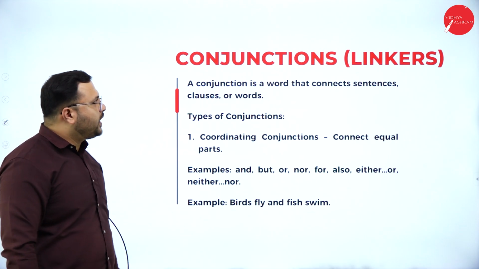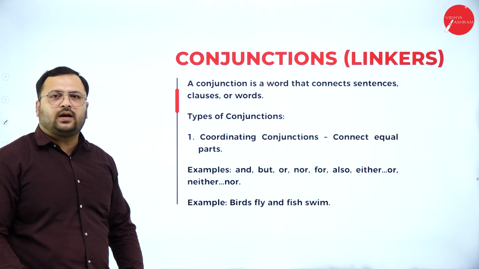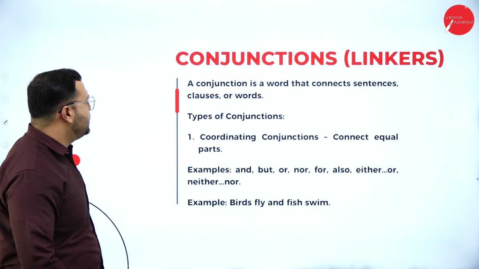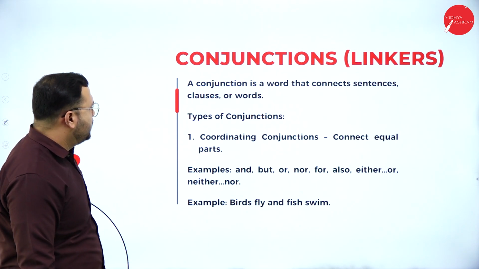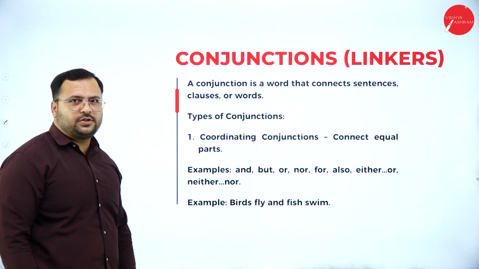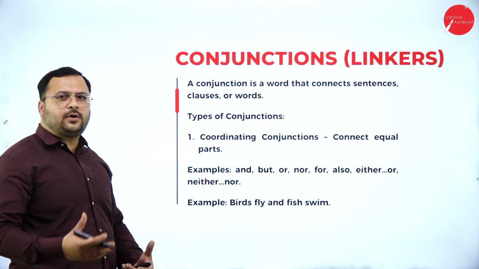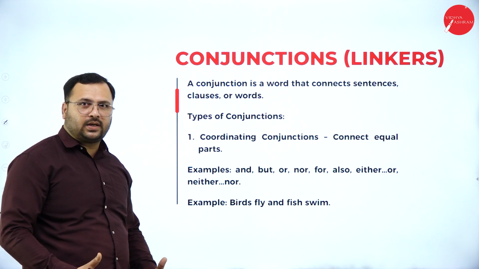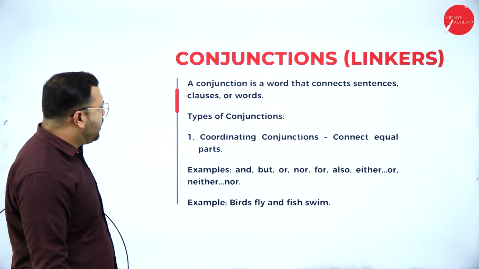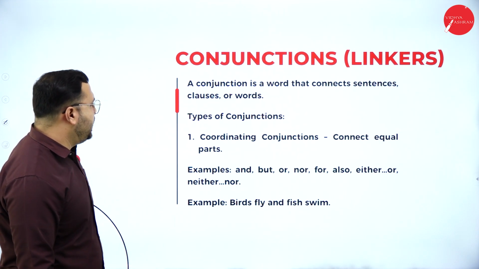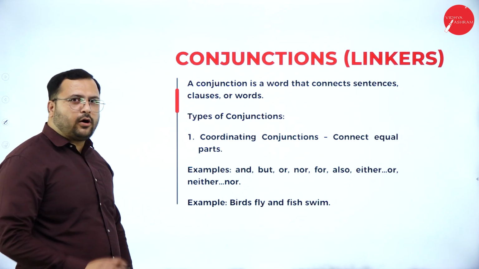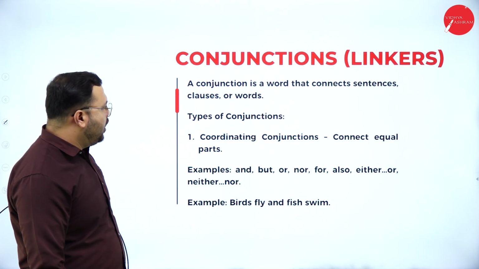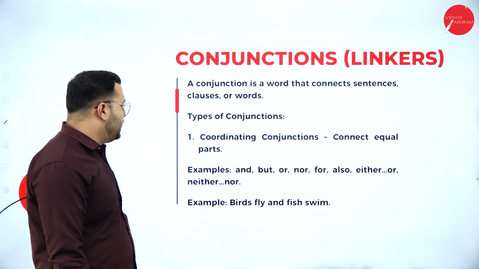In the next part, we come to conjunctions. Conjunctions are linkers. A conjunction is a word that connects sentences, clauses, or words. So there are types of conjunctions. Which are the most common words we know as conjunctions? And, or, but. Types of conjunction. Coordinating conjunctions connect equal parts. Coordinating means they support each other. For example, and, but, or, nor, for, also, either or, neither nor.